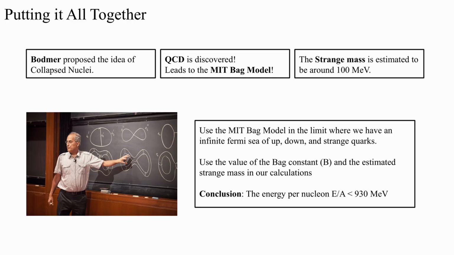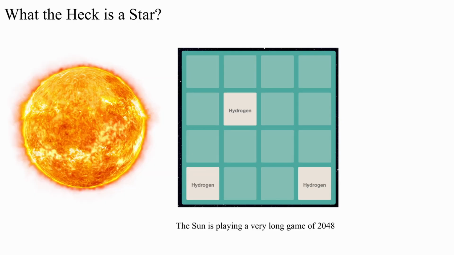I'll spare you guys from the math, but what Edward Witten does in English is that he uses the MIT bag model in the limit where we have an infinite Fermi sea of up, down, and strange quarks. He then uses the value of the bag constant commonly used at this time and the estimated strange mass in his calculations to conclude that the energy per nucleon in this Fermi sea is less than 930 MeV. But what the heck is the significance of 930 MeV?